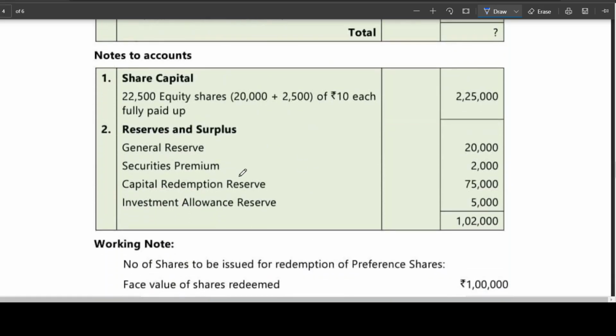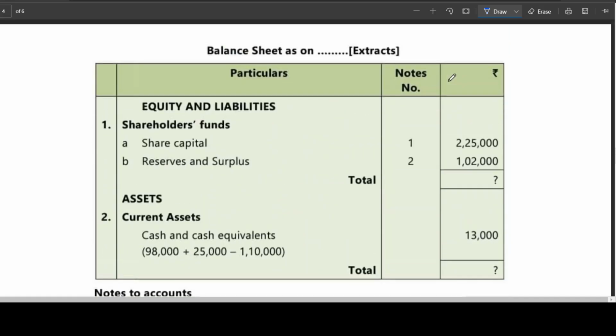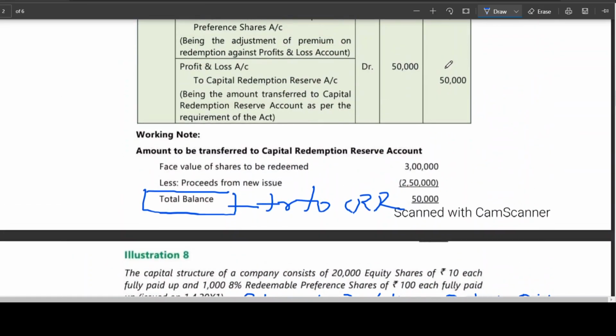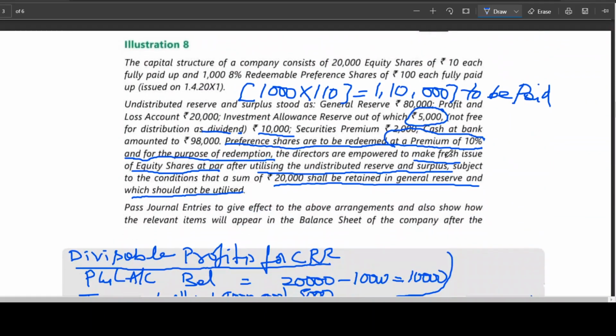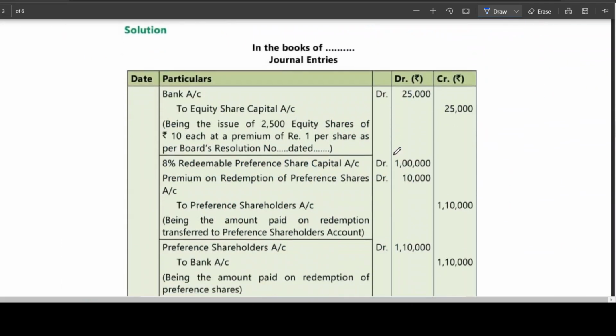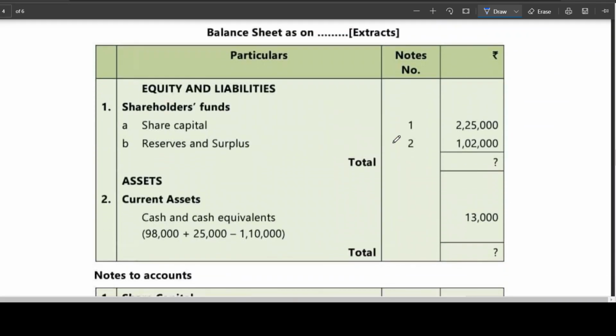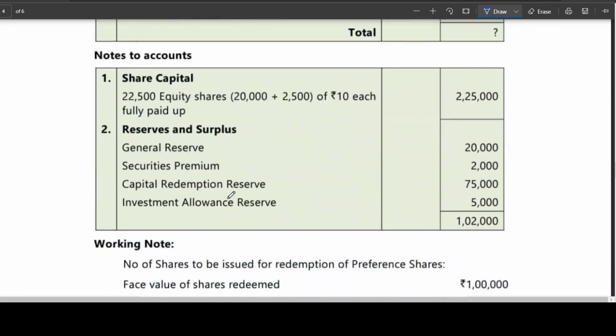Investment allowance reserve 5,000. Security premium 2,000. Existing is already there. Am I right? Security premium 2,000 you can see it is given in the problem. Then we have created CRR, that is 75,000. Okay, total coming to 1,02,000.